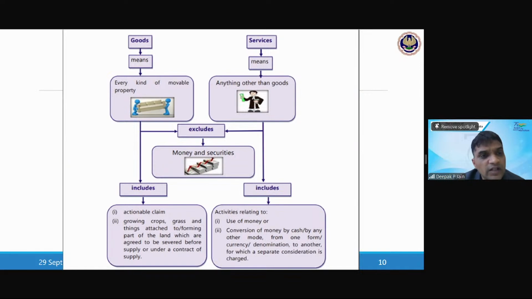So we are importing service, then also we have to pay GST, but as an individual, we don't have GST registration. Correct. So if you have something importing, like the music example which I gave, if you are downloading the music, the government has said that so many people are importing that now we cannot tell everybody to take registration. So instead of receiver paying GST on import of services, we have told the supplier itself to pay the GST.